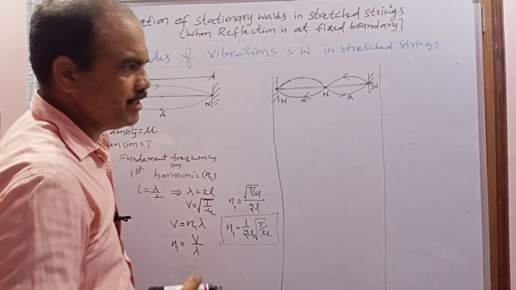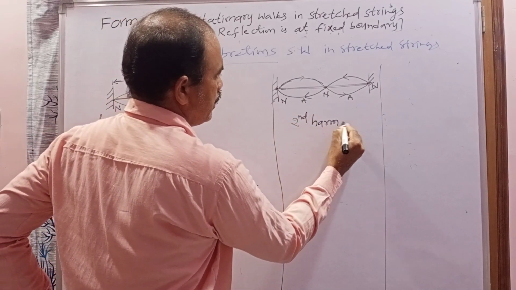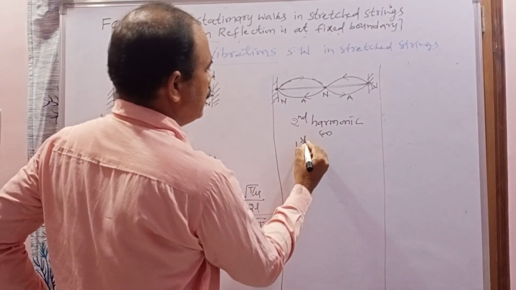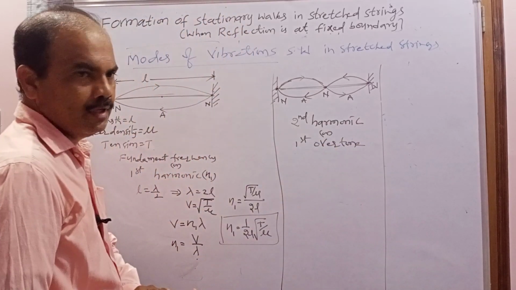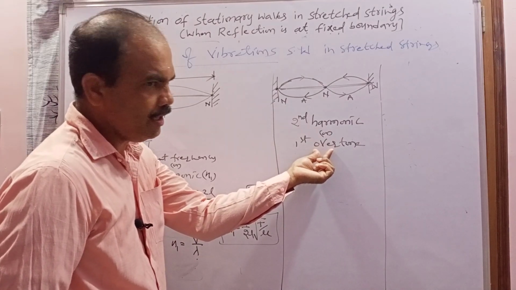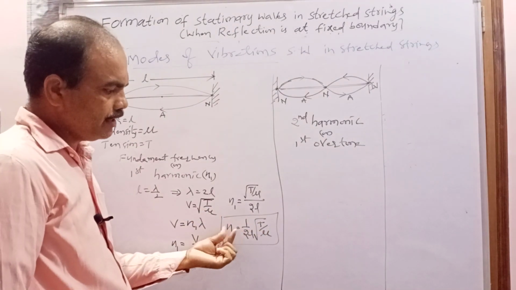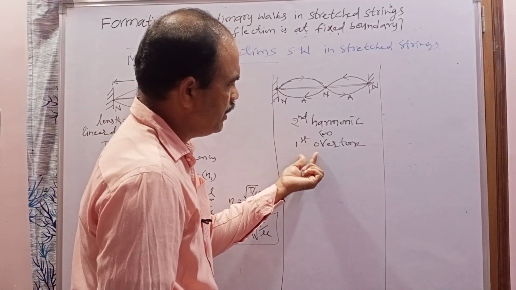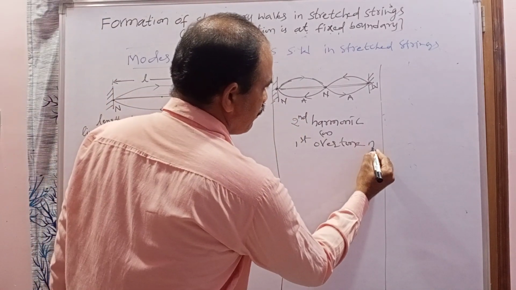Now when the stationary wave is vibrating with two segments or two loops, the frequency is called the second harmonic, or it may be called the first overtone. Overtones are the frequencies which are integral multiples of the fundamental frequency. Next we have to find the frequency of the second harmonic. Consider that frequency to be N2.